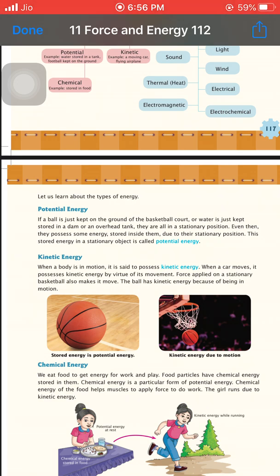Next one is kinetic energy. When a body is in motion, potential energy is related to the stationary condition, but kinetic energy is opposite to potential energy, it is related to motion. Meaning when a body changes its position from one place to another, it possesses some energy that is known as kinetic energy. For example, when a car moves, it possesses kinetic energy by its movement, because it travels from one place to another.